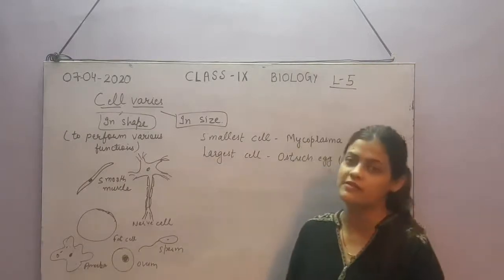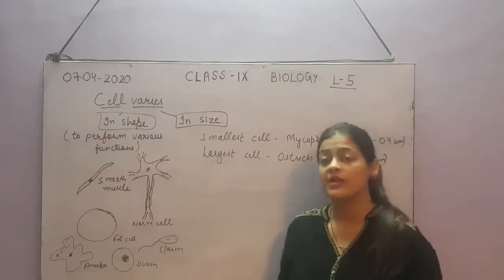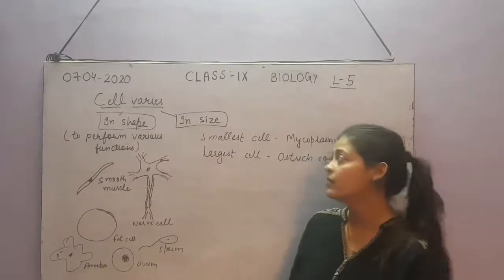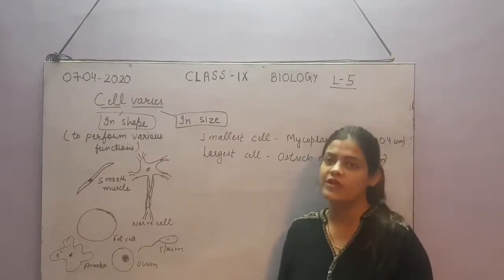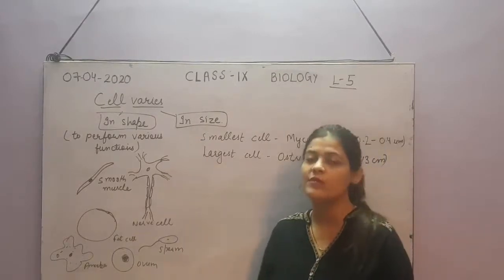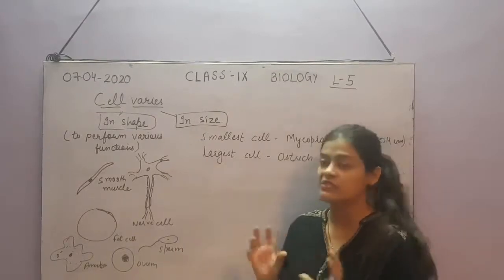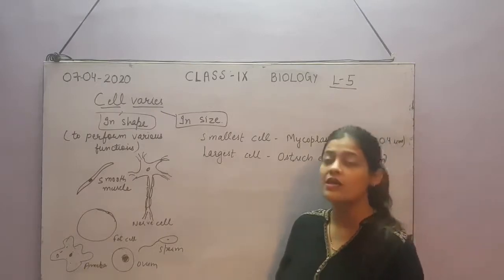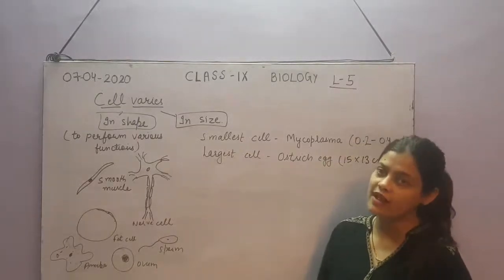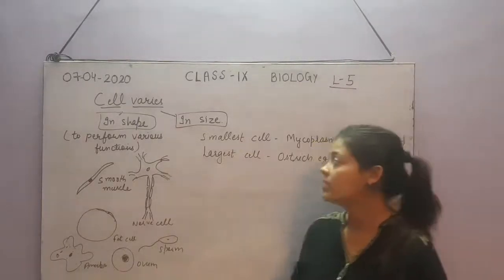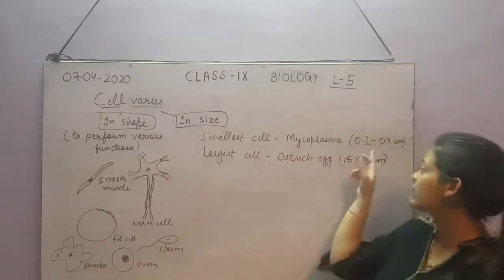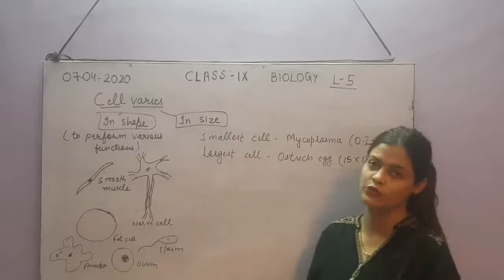Now let's come to the size. It is not like the big organism will have a big sized cell. It is not true. The cell has a specific size, and if the size becomes more than that specific dimension, then the cell will start dividing. Let us first see the smallest cell and the largest cell present. The smallest cell is a bacterial cell called mycoplasma, and its size is 0.2 to 0.4 micrometer.